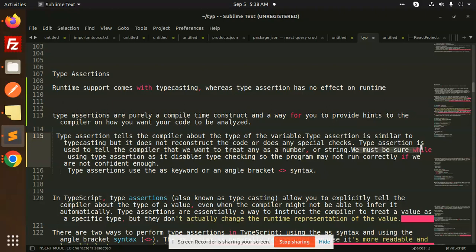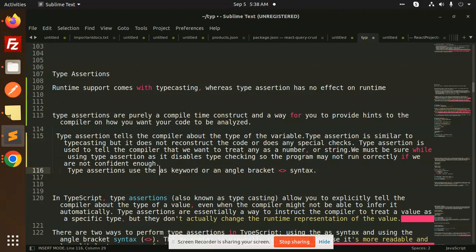We must be sure while using type assertion as it disables type checking. So the program may not run correctly if we are not confident enough. Type assertions use the as keyword or the angle brackets, the same syntax that we use in typecasting.